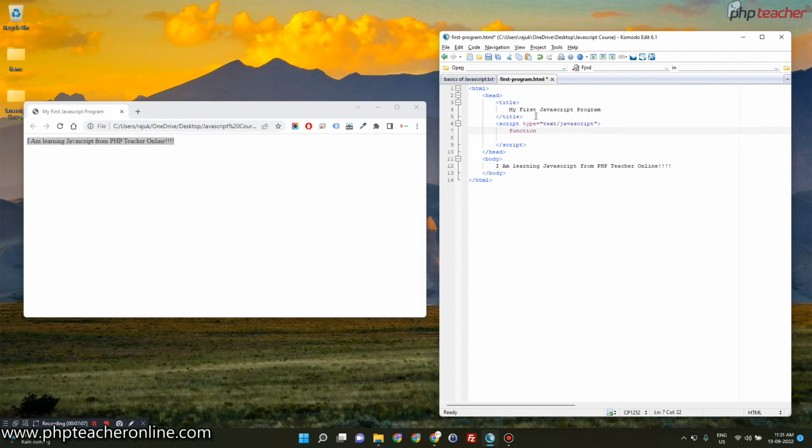Also, at the beginning of the function name, do not use any number. Suppose the function name is my name, Raju. Do not write it this way, like 9 Raju or 1 Raju. This is bad. You cannot do that. In between you can use any number, that is fine. In between you can use an underscore, that is fine also, but you cannot use a hyphen or a space.